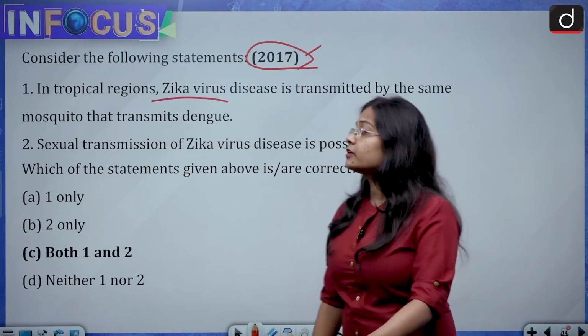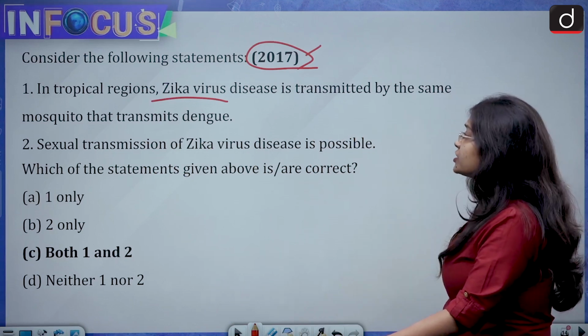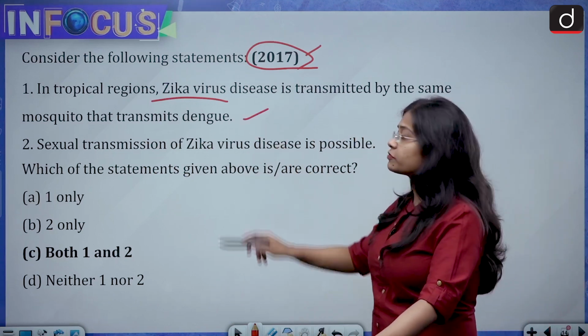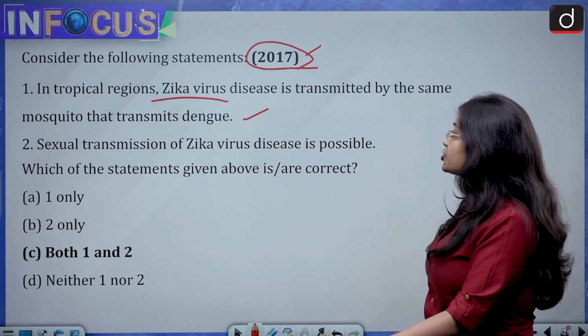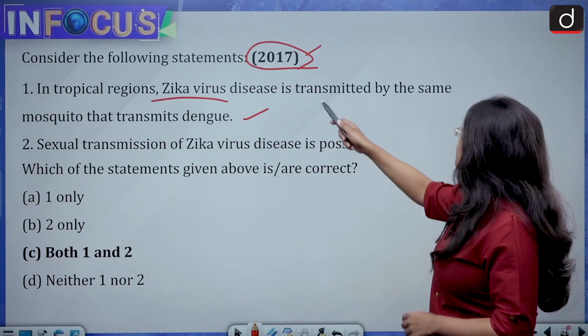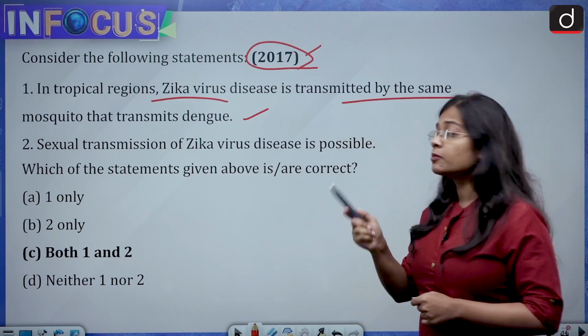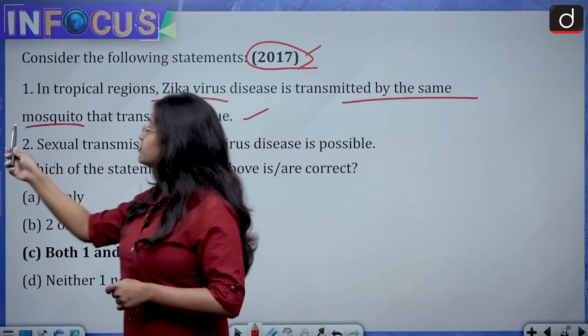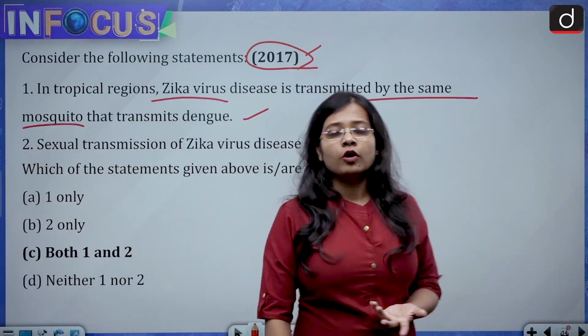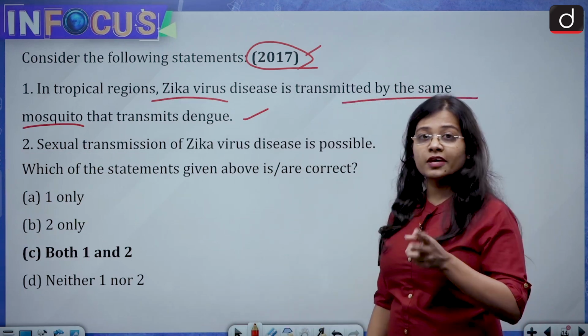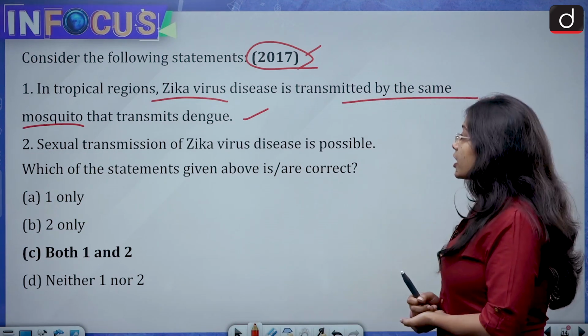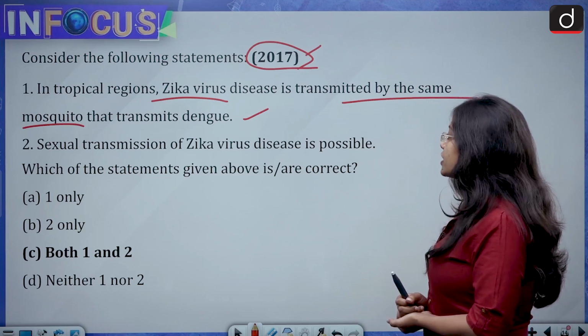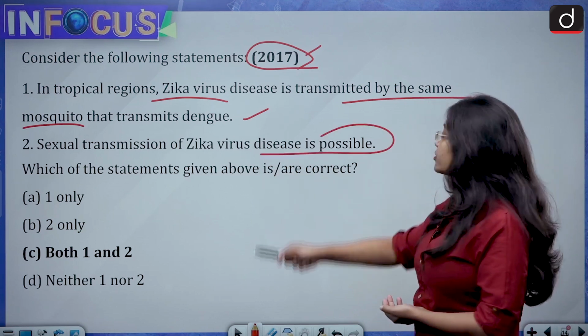So the question states, consider the following statement. There are two statements. First one says that in tropical regions, Zika virus disease is transmitted by the same mosquito that transmits dengue. So, who transmits dengue? Are they both the same? Then second becomes, sexual transmission of Zika virus disease is possible.